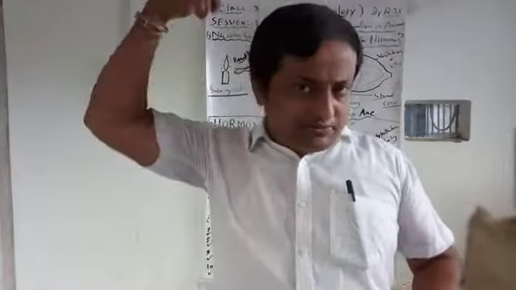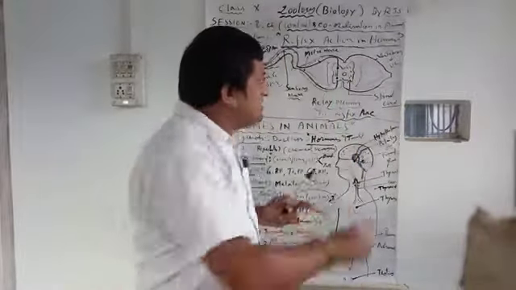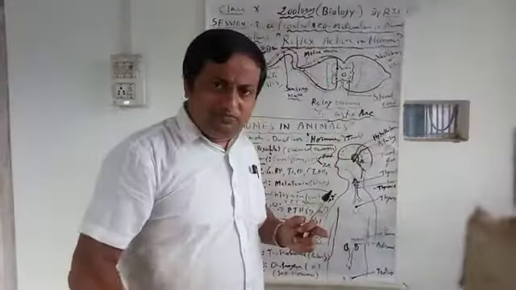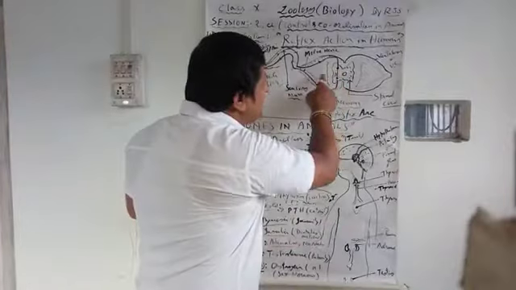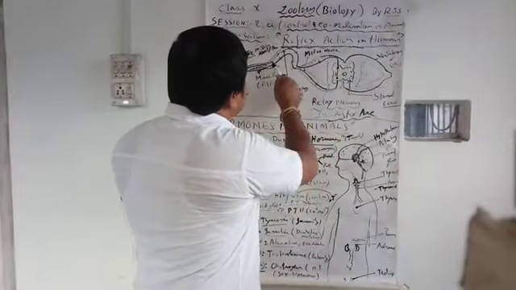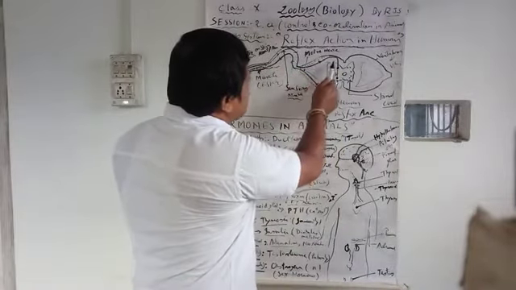It's not able to go to the brain. The spinal cord is present inside the vertebral column, inside the vertebrae. This is the spinal cord on the inner side, and this is the vertebral column. The sensory nerve goes inside and passes the sense.